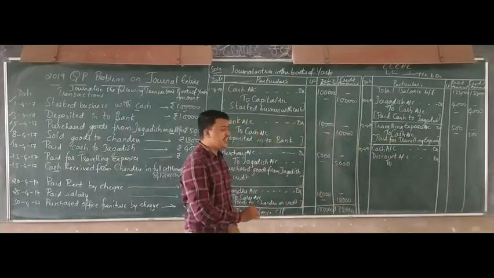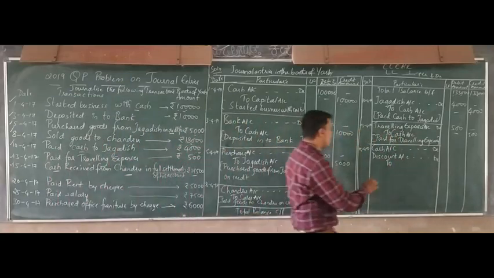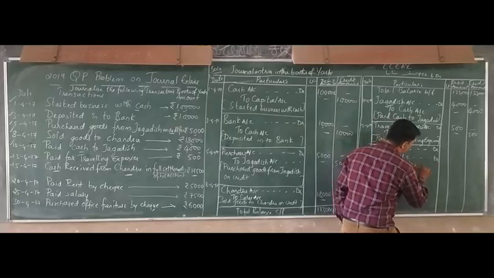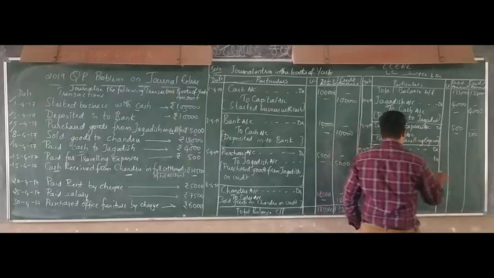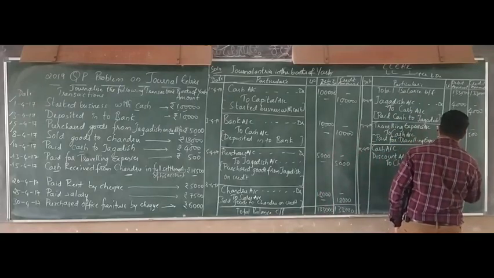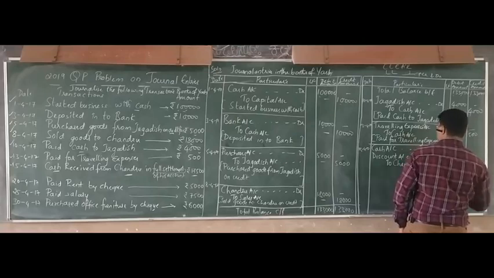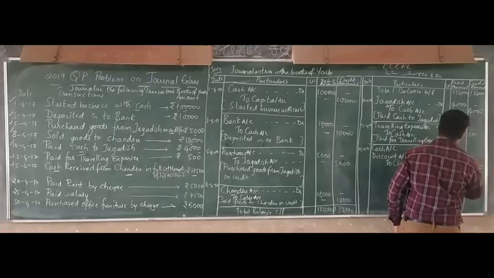Who is giving the cash here? That is Chandru. Okay, so right here, Chandru account to Chandru account. So what is the discount which we have done? That is 500. What is the amount which we have received? That is 17,500. What is the total amount which Chandru needs to settle? That is 18,000.